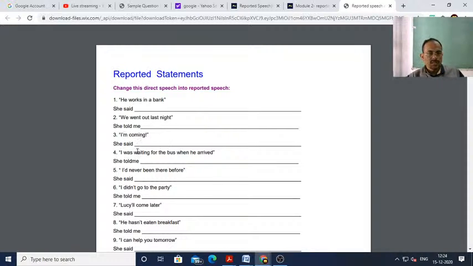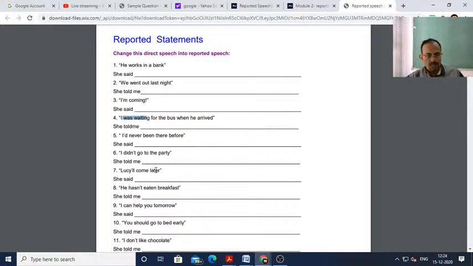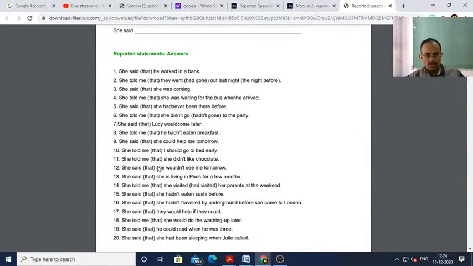"I'm coming," she said that she was coming. "I was waiting for the bus when he arrived." Here, past continuous tense. Past continuous becomes past perfect continuous. So, she told me that she had been waiting for the bus when he arrived. Okay. Likewise, you have to work it out, dear students.